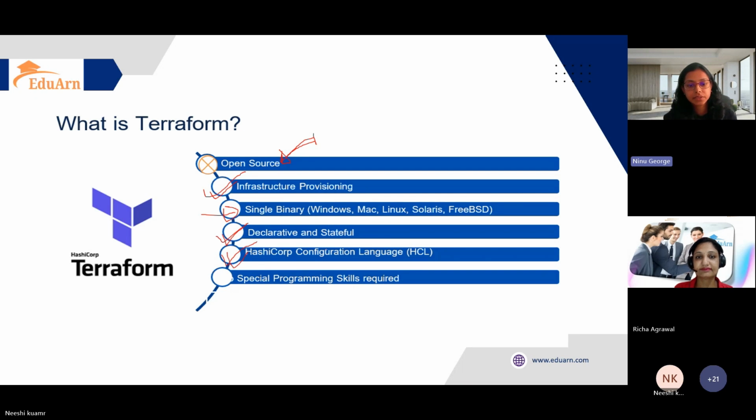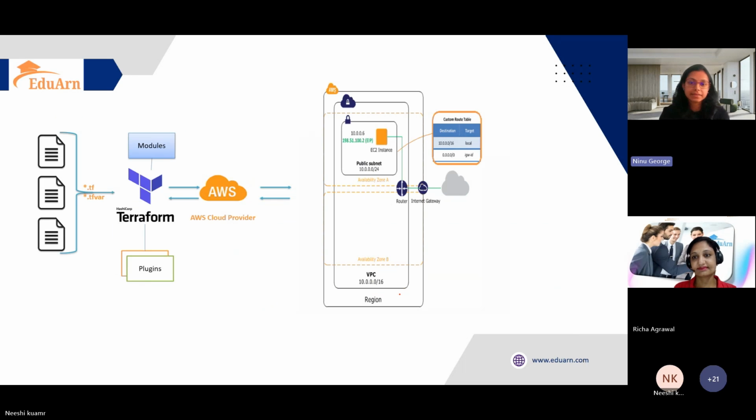HCL, HashiCorp Configuration Language, is the language underneath Terraform. It is easy to read and to build our infrastructure with. The next point is special programming skills required. Actually speaking, you don't require any advanced programming skills. It is designed to be accessible for all infrastructure teams. Next slide, please.